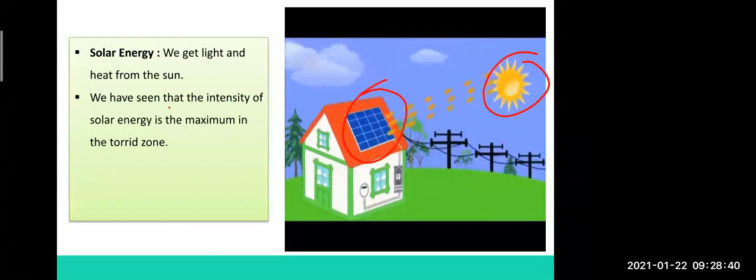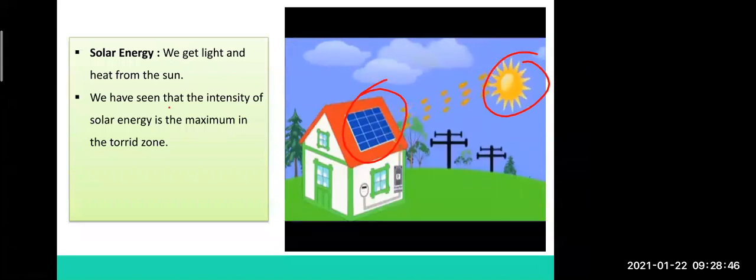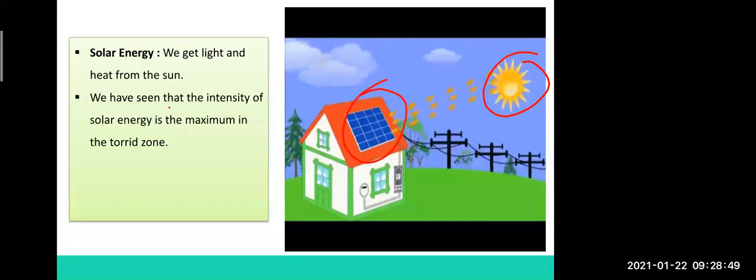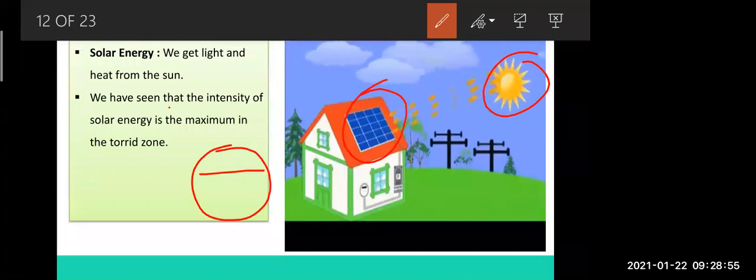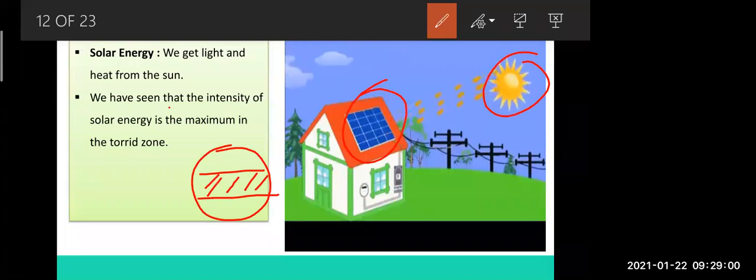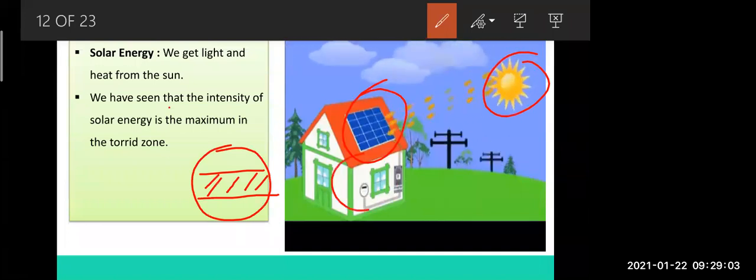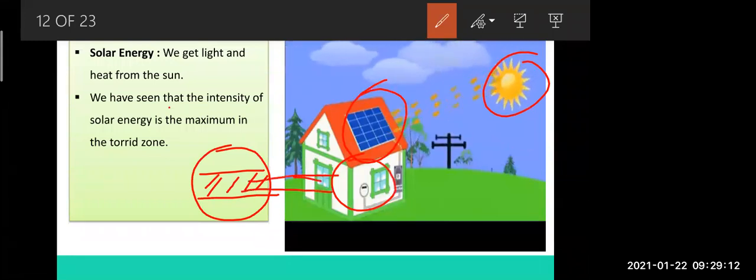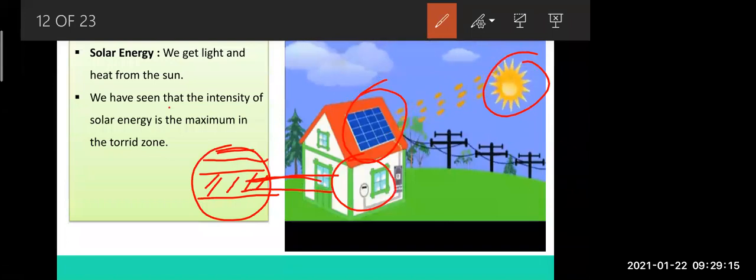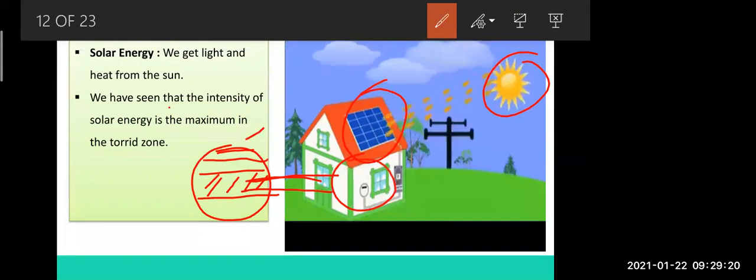See, torrid zone means the area of the earth near the equator, the region of the earth in between the tropic of Cancer and the tropic of Capricorn. I will explain with a small diagram. This is our earth, and this is the torrid zone. This is the sun. The sun is directly in front of the torrid zone, so whatever rays fall from the sun fall directly on this zone. This is a temperate zone and this is a frigid zone, which is the northern pole and southern pole. At the North Pole and South Pole there is snow everywhere.